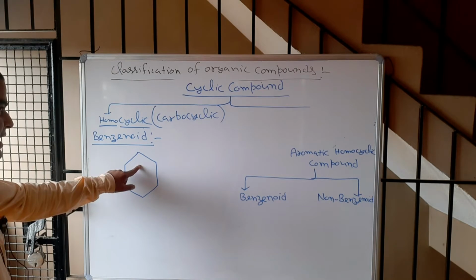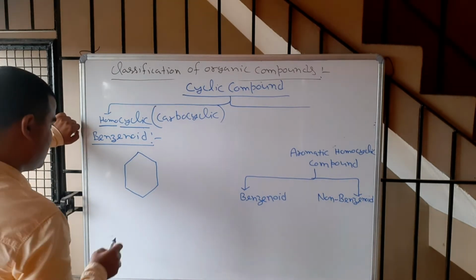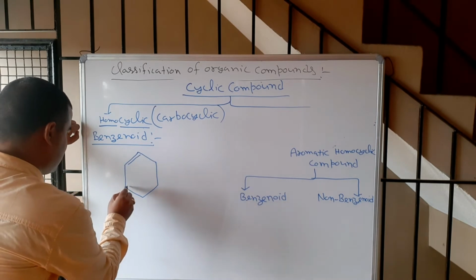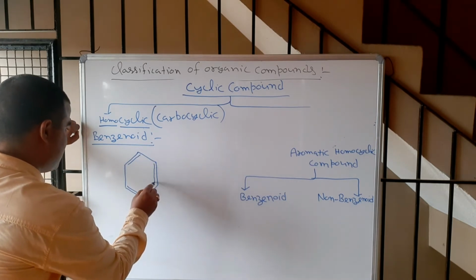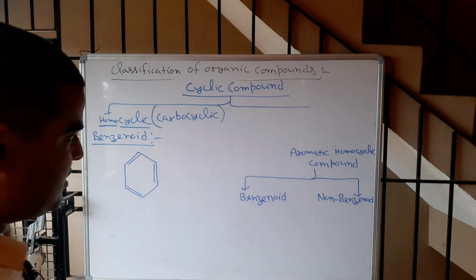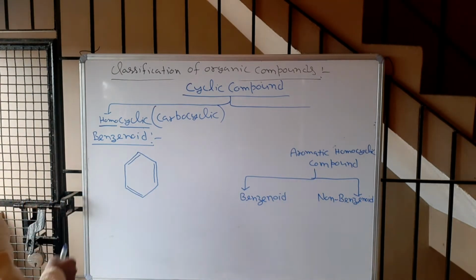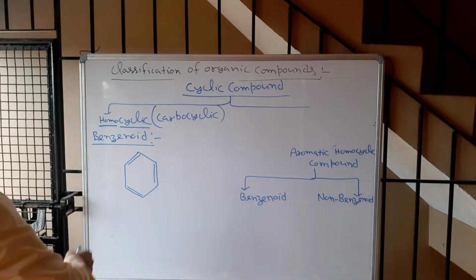So in order to make the aromatic, we have to follow the Huckel's rule. 4n+2 rule means the pi electron should be 2, 6, 10, 14 like that. So it is having 6 pi electron and it is having benzene ring also. So this is also benzenoid compound.